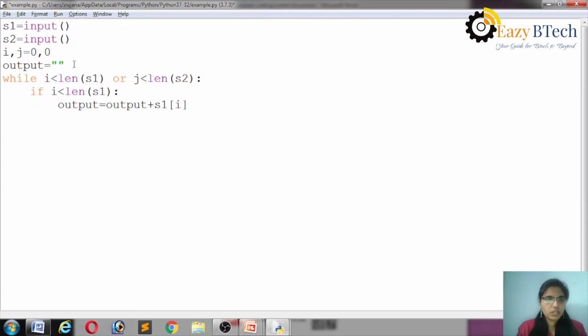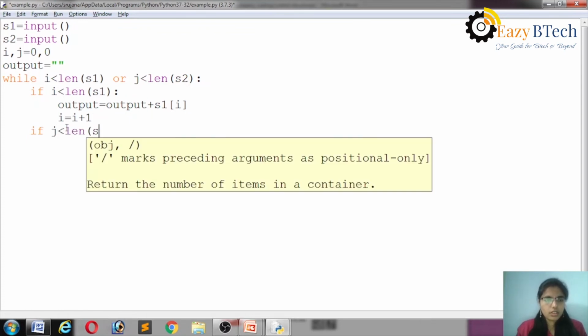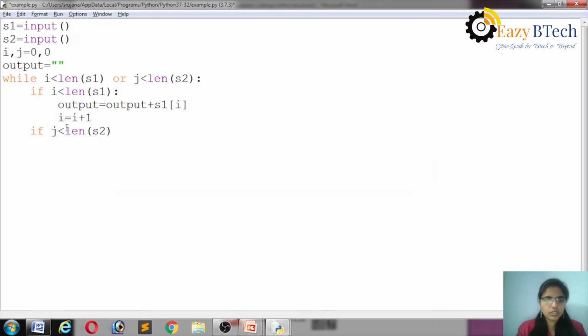Okay. Again I am taking another if block. Here you have to increment I value. I is equal to I plus 1. Next, if j less than len of S2, next output is equal to output plus S2 of j.